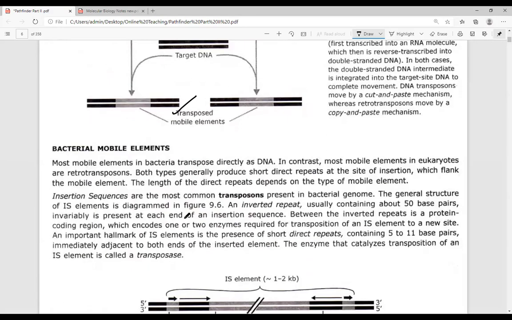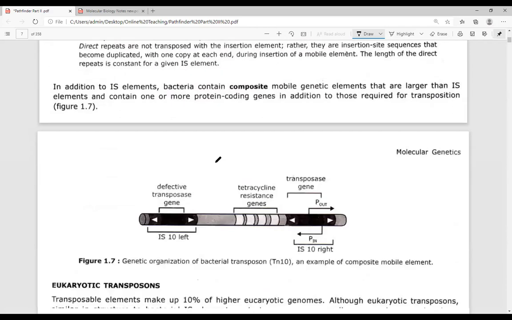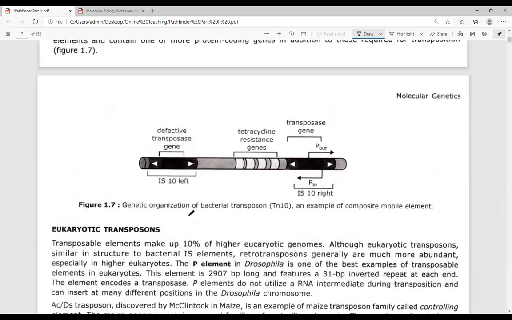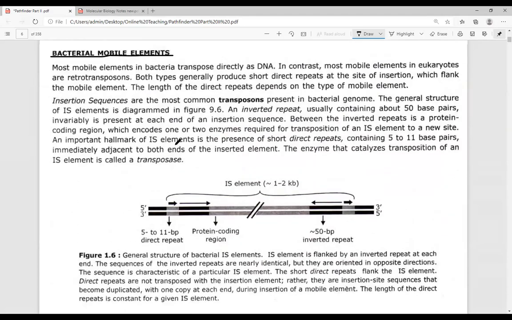Next point, bacterial mobile elements. Now, what are these bacterial mobile elements? I have already told you the bacterial mobile elements include the IS elements as well as the transposons. These are the mobile elements that move. They can be classified into two different types. One is referred to as the simple mobile transposable element. Another one is referred to as the composite mobile transposable element. This is the composite mobile transposable element, and this is the simple mobile transposable element.